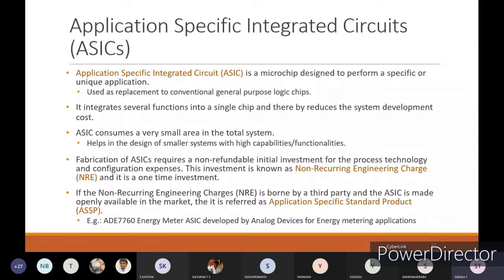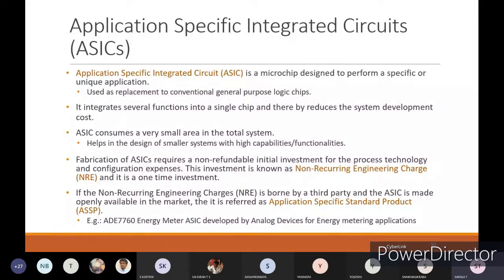An ASIC will always consume less area, because we have designed this application specific integrated circuit with respect to that device only. For that reason it will have a smaller size and give you high capabilities and high functionalities.